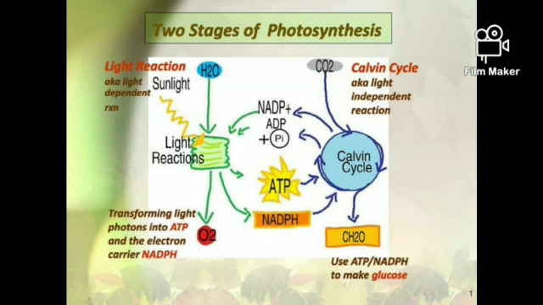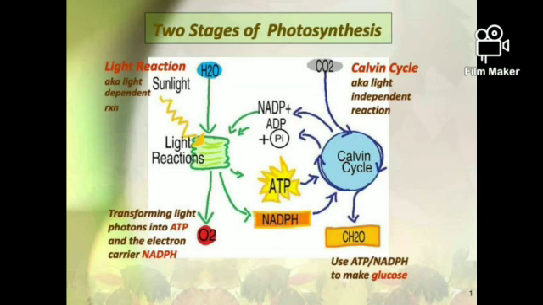In this light dependent reaction, a series of chemical reactions are initiated by light, so they are named the photochemical phase and also the light dependent reactions. Where does the light reaction occur? These light reactions take place in the grana of the chloroplast.